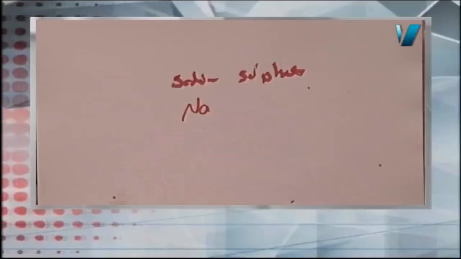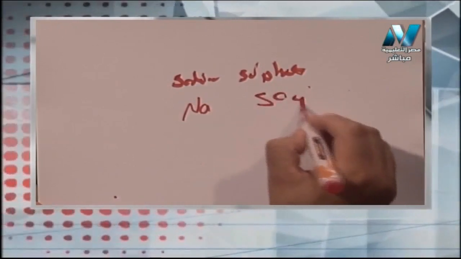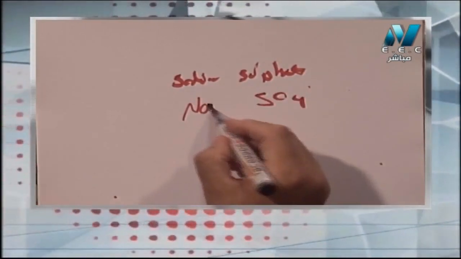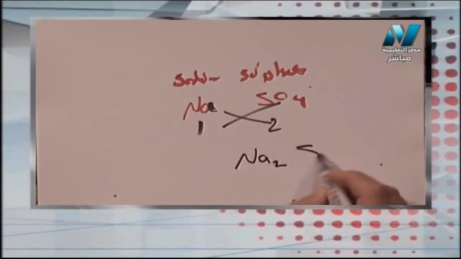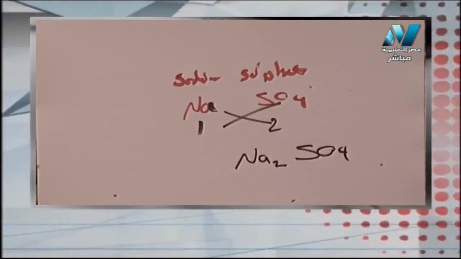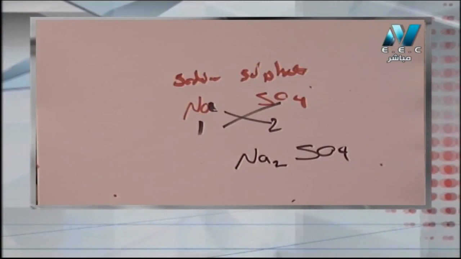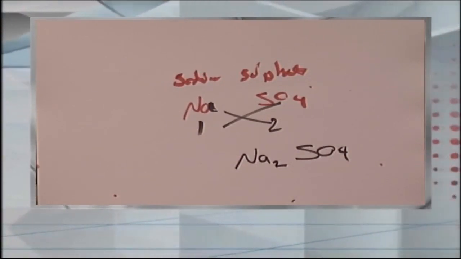By this point, I am afraid we have reached the end of this episode. I advise you to revise today the tables of the valency of metals, non-metals, and the atomic groups to write the chemical formula. Let me take two seconds to write, for example, the chemical formula for sodium sulfate. Let's remember how to write it. Sodium sulfate: I must write at first the symbols, Na and sulfate SO4, and at last I write the valency, Na 1, sulfate 2, and make the cross, so it will be Na2SO4. I remind you again that the chemical formula is a very important topic, but it depends entirely on memorizing the symbols and valencies of metals, non-metals and also the atomic groups.